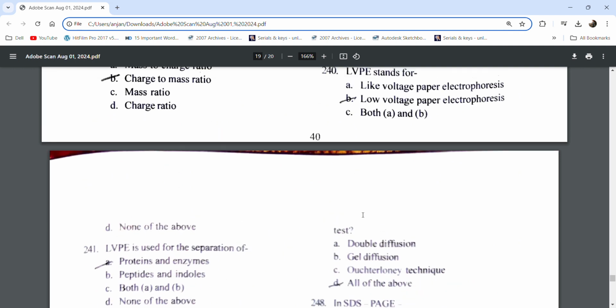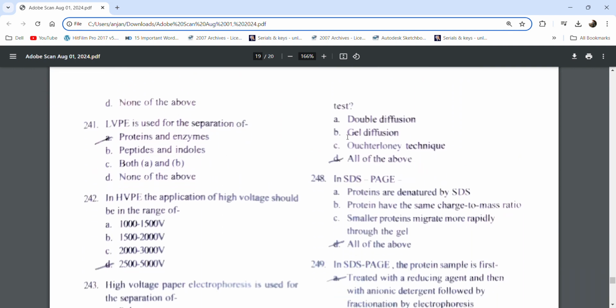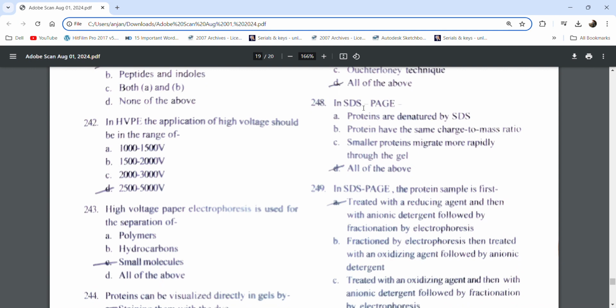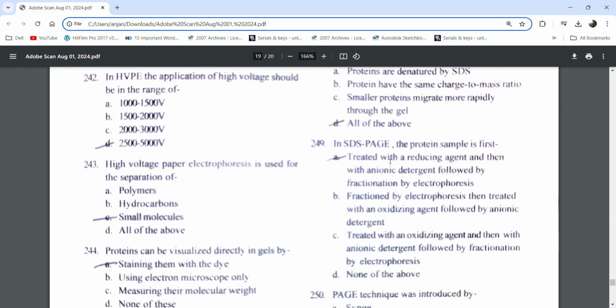immunodiffusion test? Double diffusion, gel diffusion, or Ouchterlony technique? All of the above. In SDS PAGE, proteins are denatured by SDS. Proteins have the same charge to mass ratio. A smaller protein migrates more rapidly through gel.